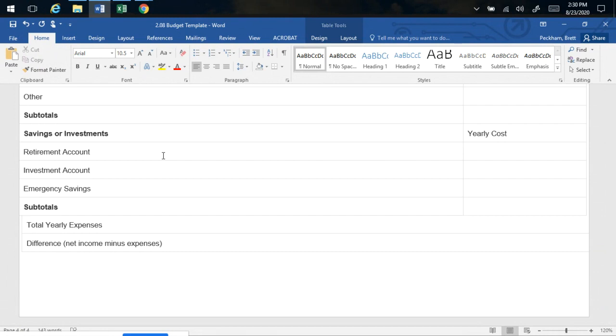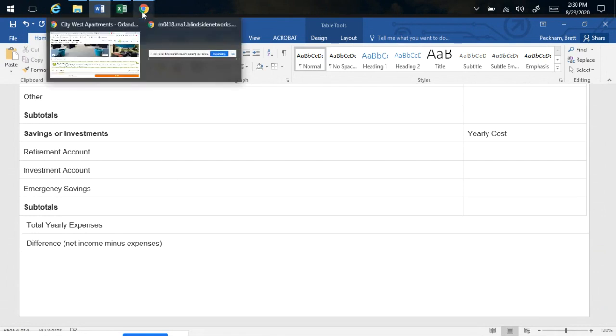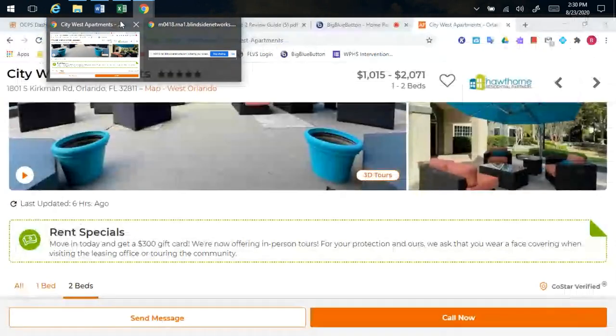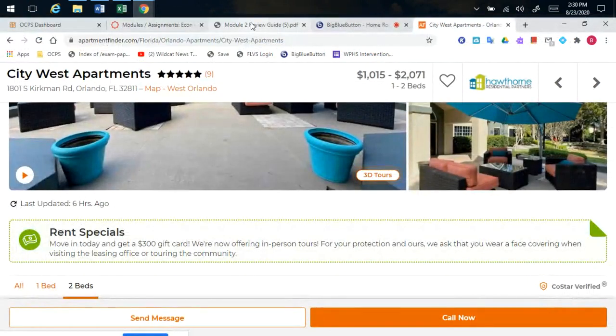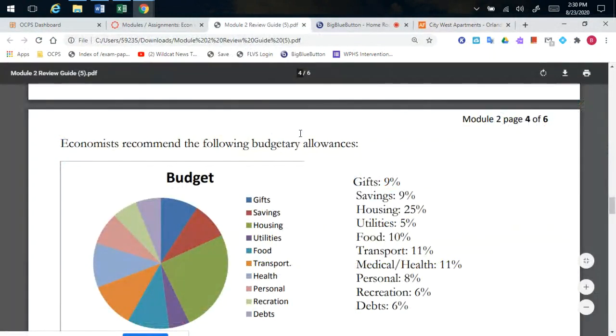Now, this is not any sort of guarantee, but it will put you in the right direction if the market yields a return of around 6%. We can get into that later. But right now, you're going to want to make sure that you have a certain percentage that is divided up amongst your spending in your budget.